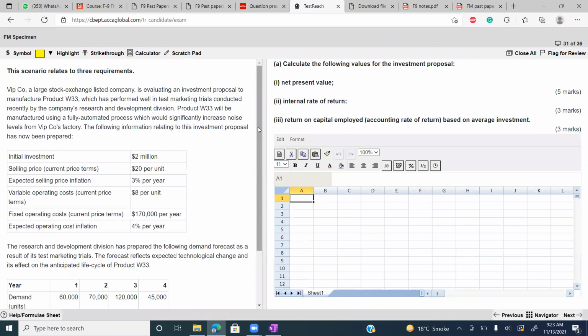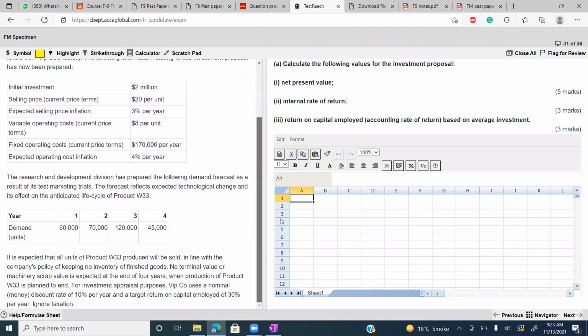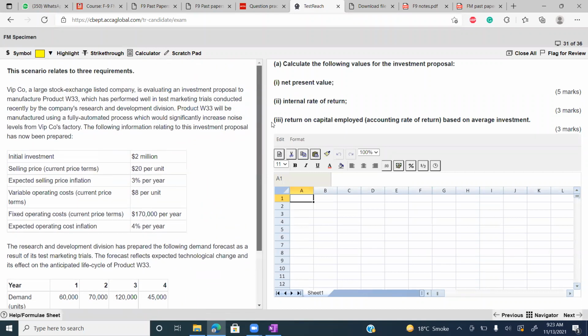Yes, please move to this question. Please open this question. This is question number 31 of specimen exam, F9 specimen exam.